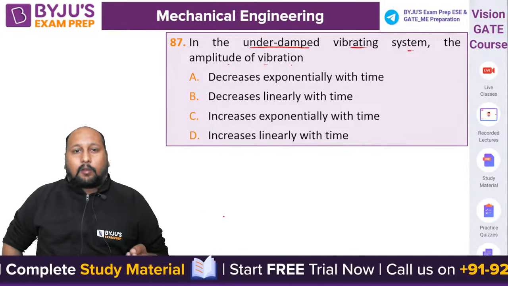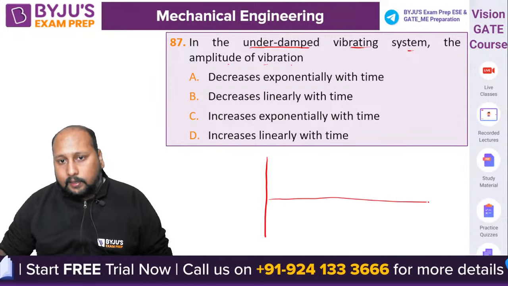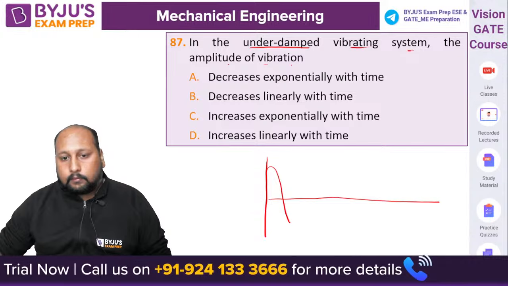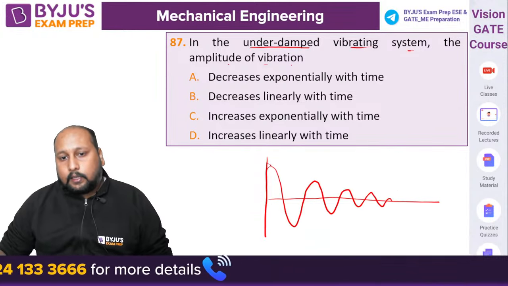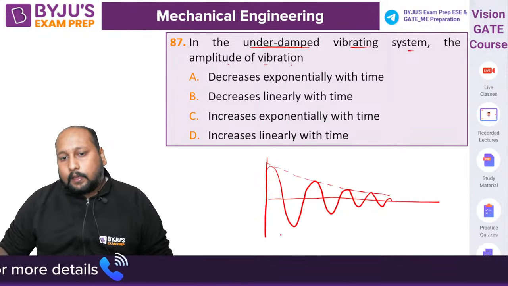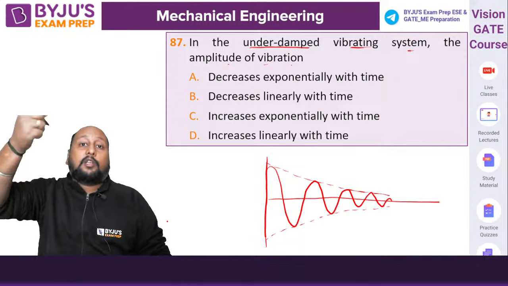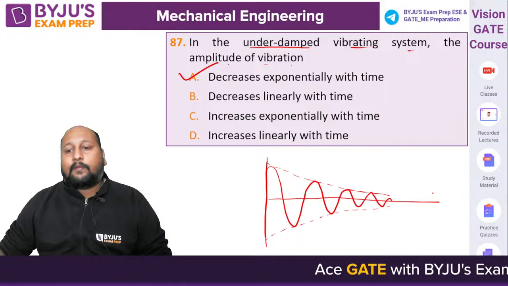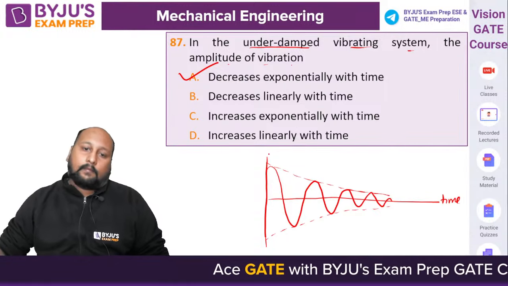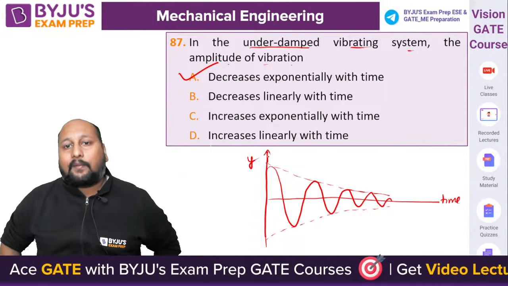Dekho, whenever we are talking about under damped, if you remember, there is one graph you might have studied, something like this. Something like this kind of graph you might have seen. This is amplitude versus time. And we know that this amplitude is decreasing with time in an exponential way. So this amplitude is decreasing exponentially with respect to time. Right, amplitude is decreasing exponentially with time. That is the under damped vibration.